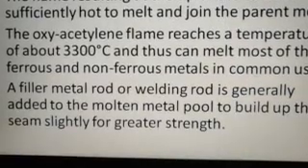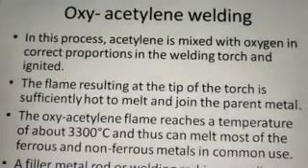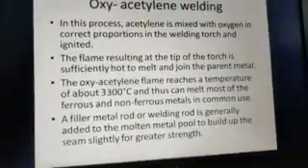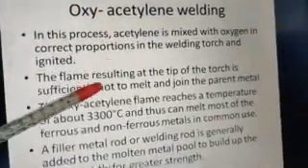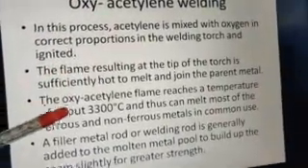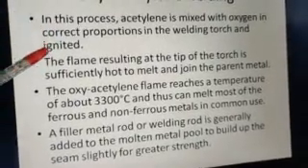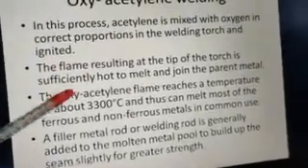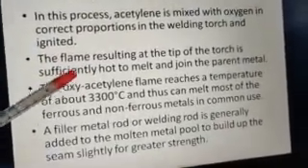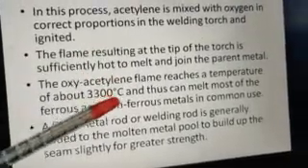Now moving on, we will go in detail about oxy-acetylene gas welding. In this process, acetylene is mixed with oxygen in correct proportions in the welding torch and ignited. So it is a pre-mixed gas oxygen combination that we ignite. Then the flame resulting at the tip of the torch is sufficiently hot to melt and join the parent metal.